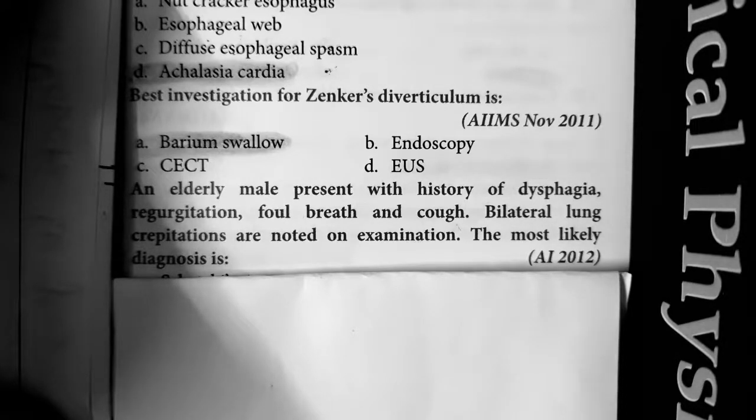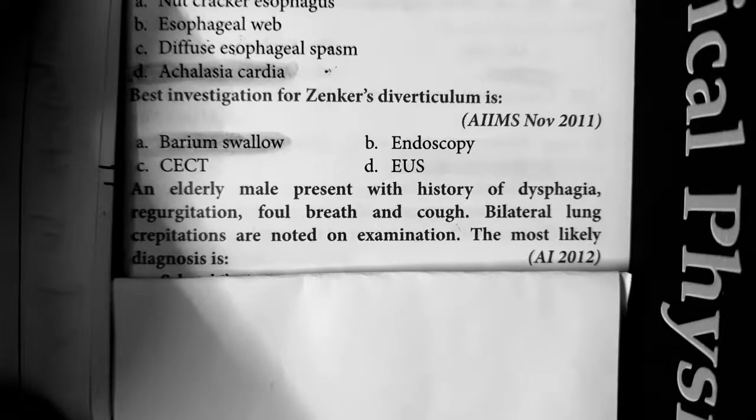Because it is male and not female, you can rule out achalasia cardia. Foul breath, regurgitation, cough in an elderly male, so you can think it is Zenker's diverticulum, because Zenker's diverticulum is common in elderly male patients who are more than 70 years of age.